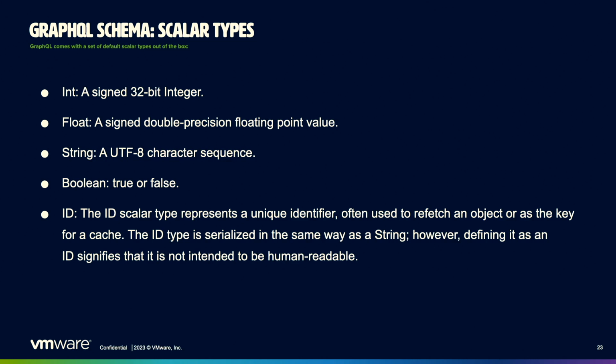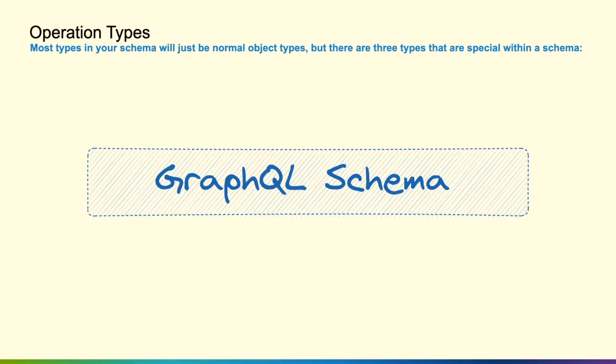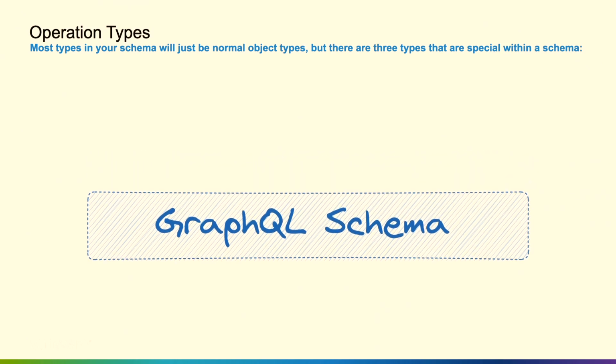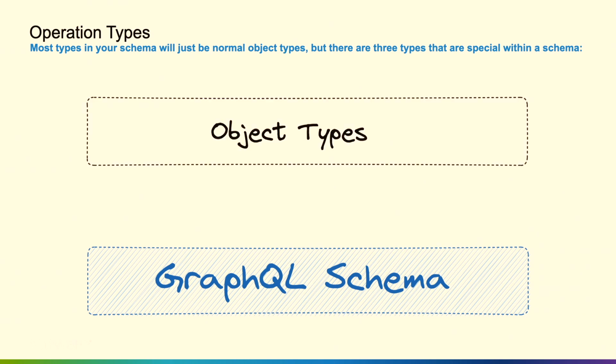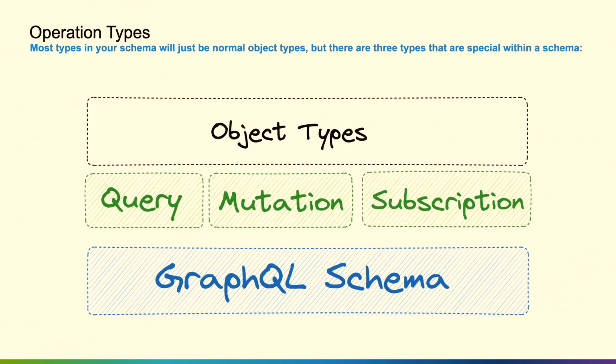The scalar types that I was talking about, built into the GraphQL schema, are int, float, string, boolean, and ID. That ID is that unique identifier. Again, you're probably thinking to yourself, I'm going to need more than this in my application. Of course, we can define custom scalar types later on. Most of the types in our system are going to be those normal object types, the products, the customers, et cetera. But there are three special ones that are special to GraphQL. And that is the query, mutation, and the subscription.